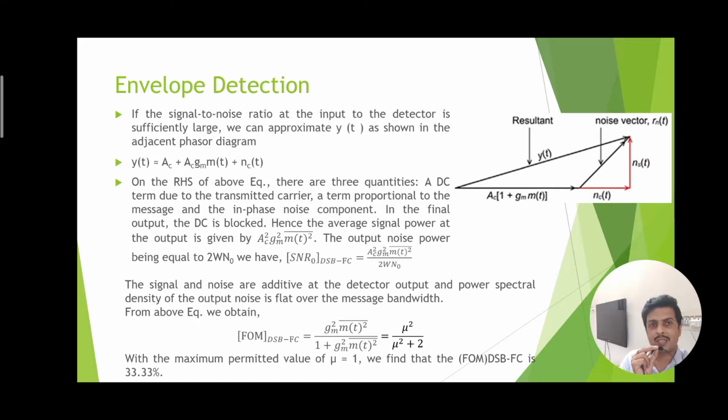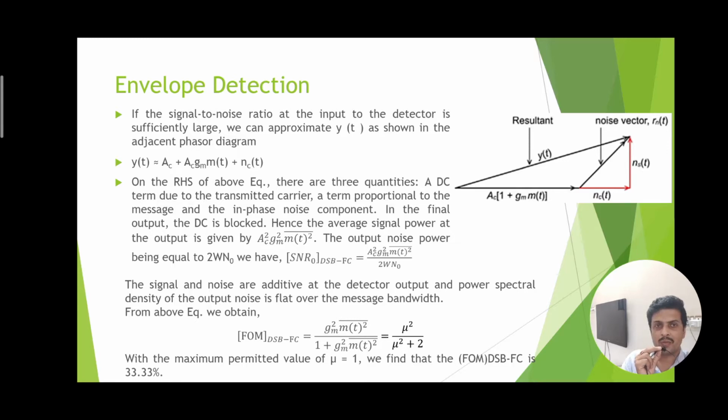From this equation it is clear that as the modulation index has the highest value 1, the figure of merit for the double sideband full carrier signal is not greater than 1 by 3. Therefore 33.33% is the figure of merit for the double sideband full carrier signal under 100% modulation.